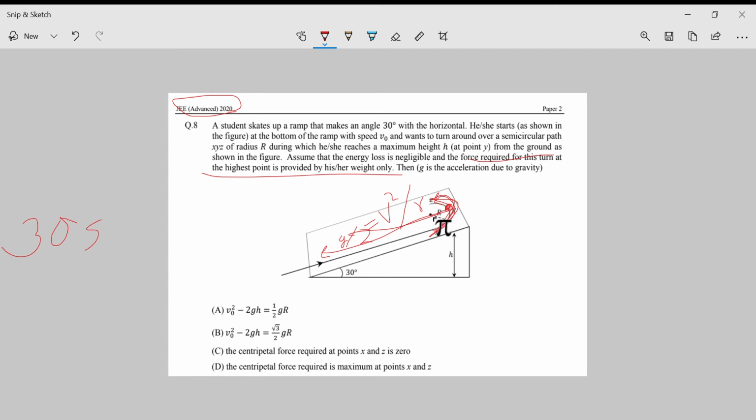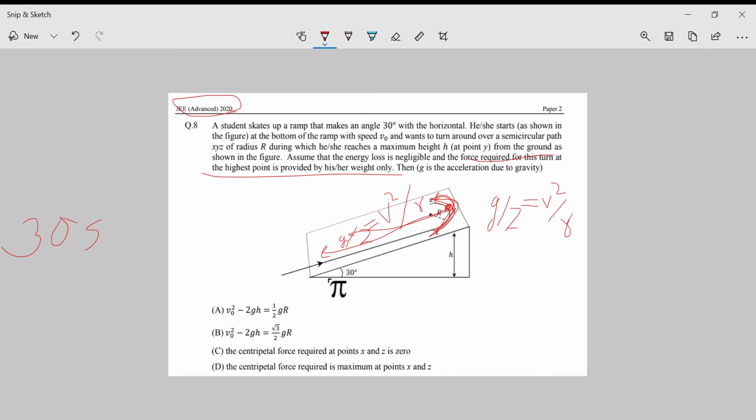He is taking the turn in this direction, acceleration is in this direction, so v square by r is in this direction. So this is the simple equation, that is g by 2 is v square by r.